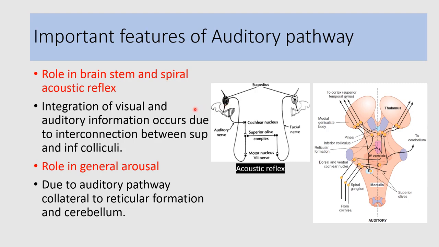Integration of the visual and auditory information occurs due to interconnection between the superior and inferior colliculi. Because of the collaterals to the reticular formation and cerebellum, the auditory pathway also plays a role in general arousal.